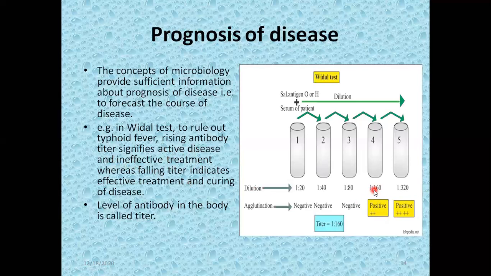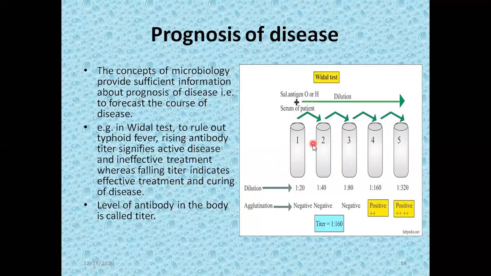But once you start an antibiotic, and then after 7, 10 or 14 days you perform the same Vidal test again, and now agglutination occurs only up to 1:40 or 1:80, but there is no agglutination at the fourth dilution, so up to the third it is negative, we can say the titer is falling, and it indicates that there is effective treatment and curing of the disease. So this is the prognosis of the disease.